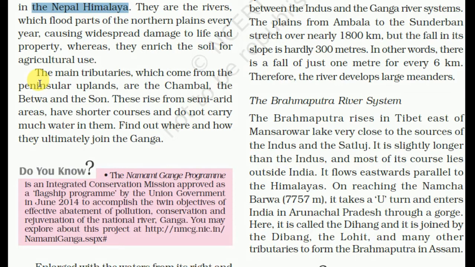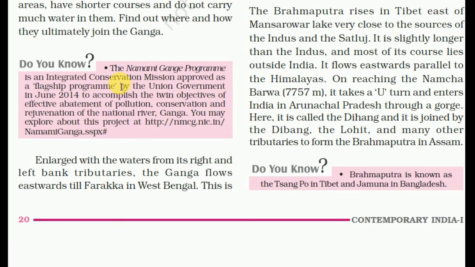The main tributaries which come from the peninsular upland are the Chambal, Betwa, and Son. These rise from semi-arid areas, have shorter courses, and do not carry much water. This is the Namami Gange program started in 2014 by the Union Government for abatement of pollution and conservation and regeneration of the national river Ganga.